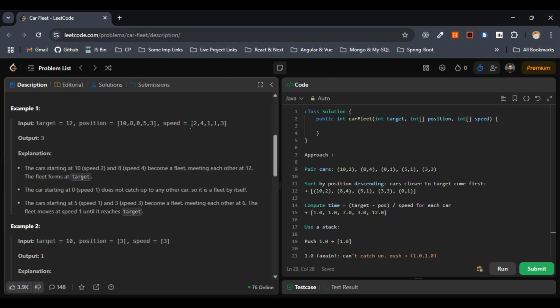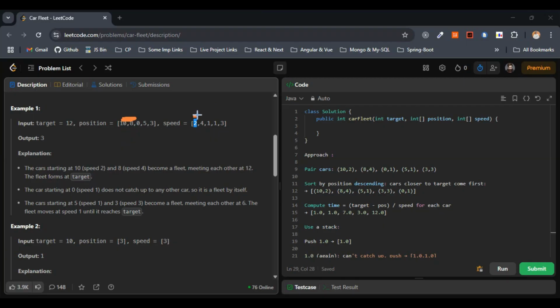The speed of the car at position 10 is 2, and the speed of the car at position 8 is 4. Similarly for positions 0, 5, 3, the speeds are 1, 1 and 3, right? So in this case, the car starting at 10 with speed 2, and the car starting at 8 with speed 4, these two become a fleet, meeting each other at 12.